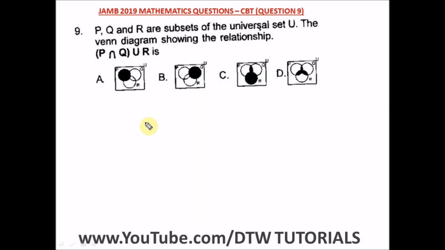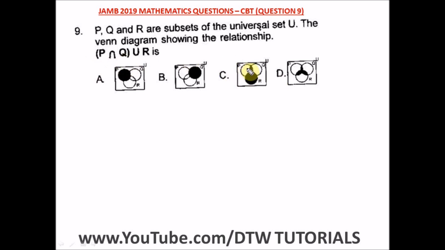Question 9 of the JAMB 2019 Mathematics Past Question, that's your UTME CBT exam. It says P, Q, R are subsets of the universal set U. Okay, the Venn diagram showing the relationship. So we have here P intersection Q all in brackets, union R. So we have to pick out the Venn diagram showing this particular relationship.